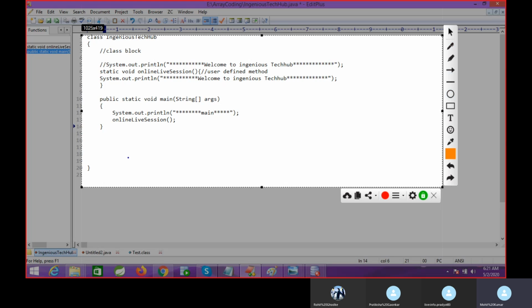It will search for the main method in the complete class, from top to bottom. It will check where your main method is. If the main method is there, then control will enter and the method will execute from top to bottom. So this line is executed, and we are getting the output here: main.